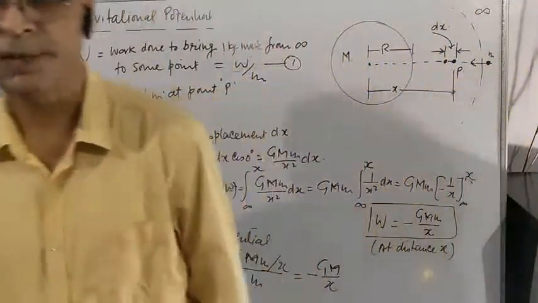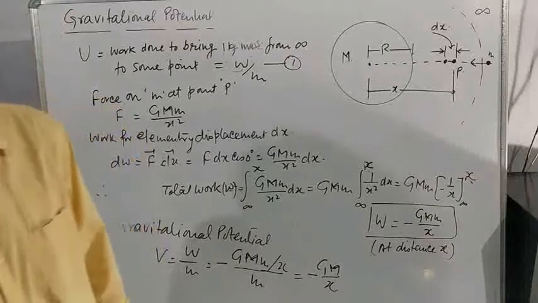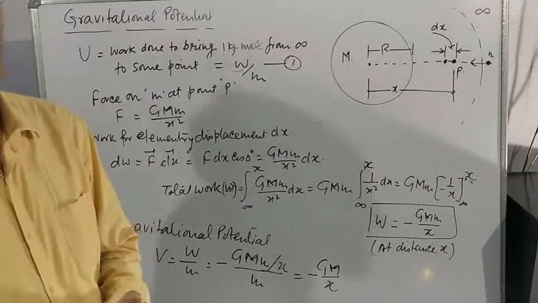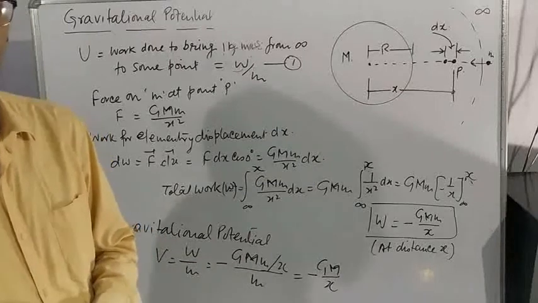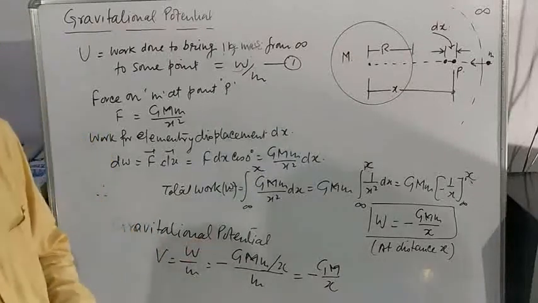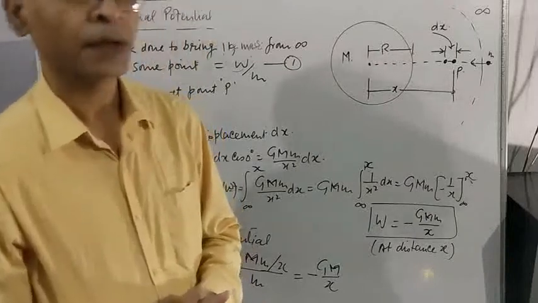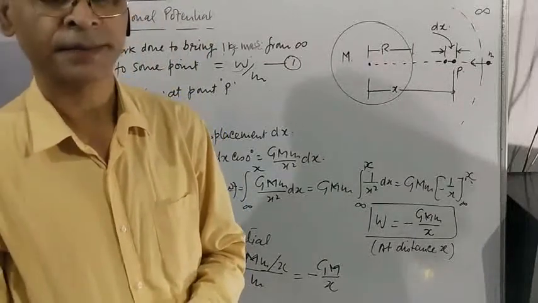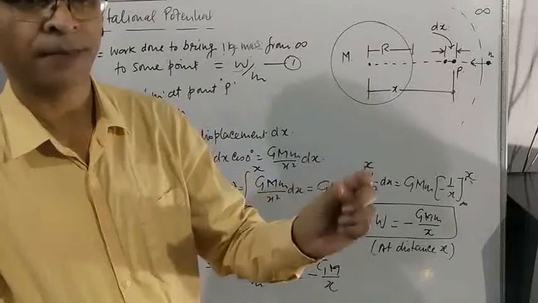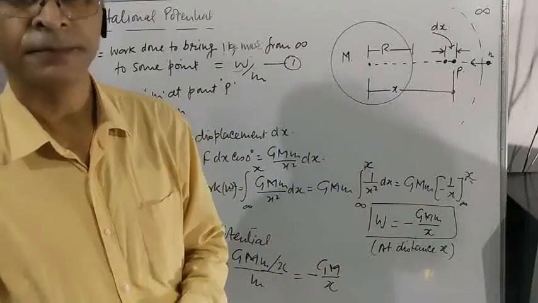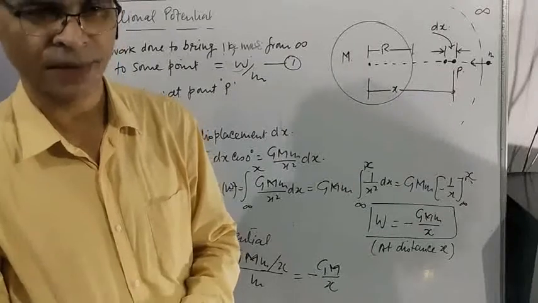Students, now I am going to explain gravitational potential. Gravitational potential and gravitational potential energy are almost the same. The only difference is, when you are defining gravitational potential energy, you say work done to bring a particle of mass m from infinity to some point inside the gravitational field.